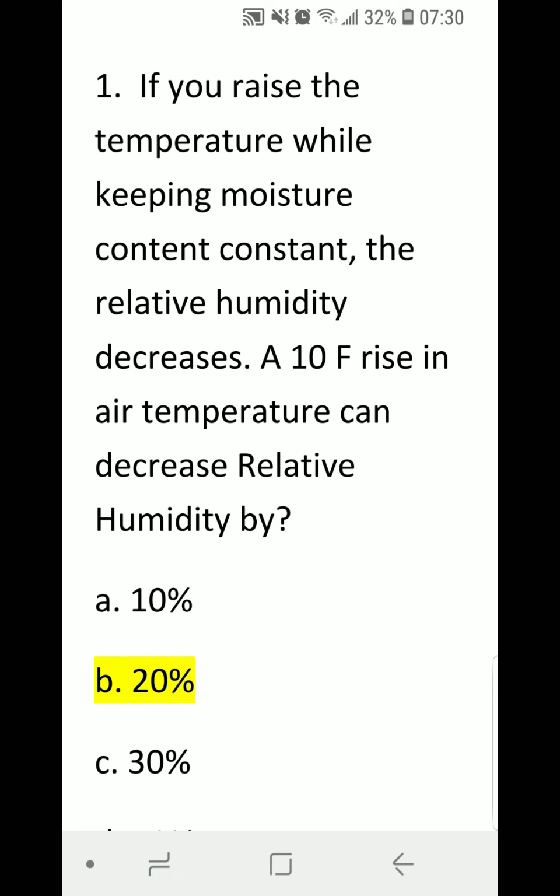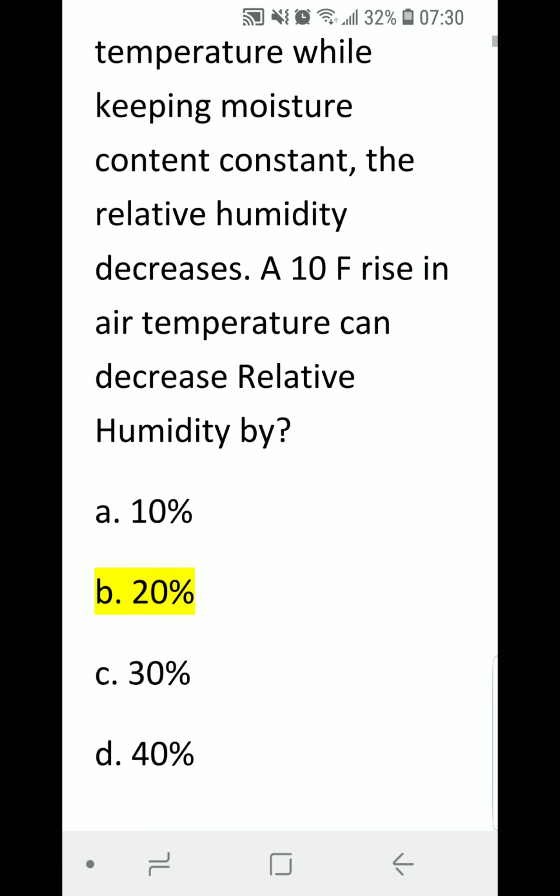Number 1. If you raise the temperature while keeping moisture content constant, the relative humidity decreases. A 10 Fahrenheit rise in air temperature can decrease relative humidity by A 10%, B 20%, C 30%, or D 40%. Correct answer is B 20%.